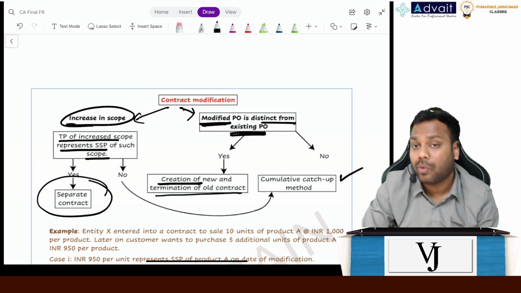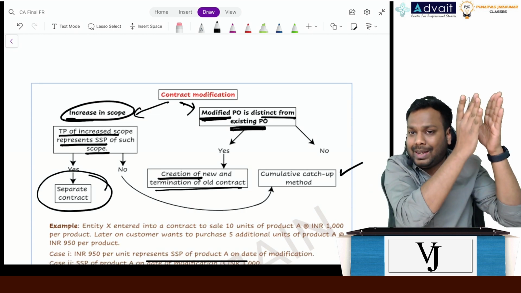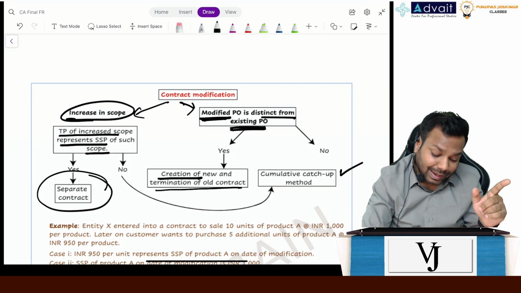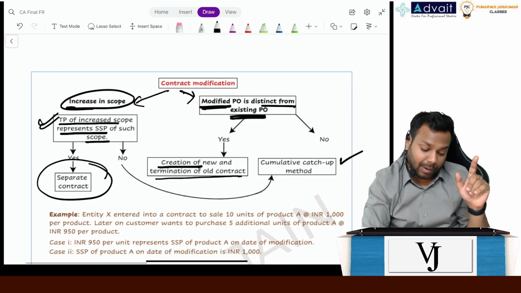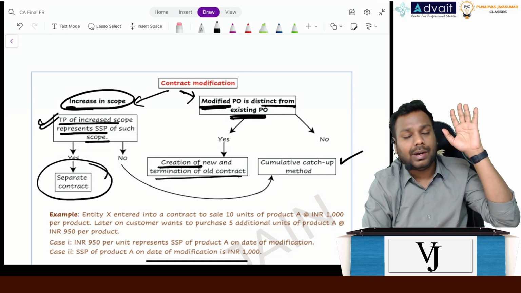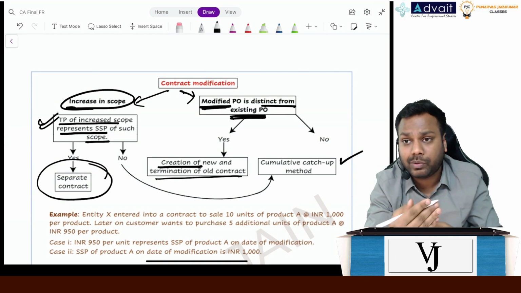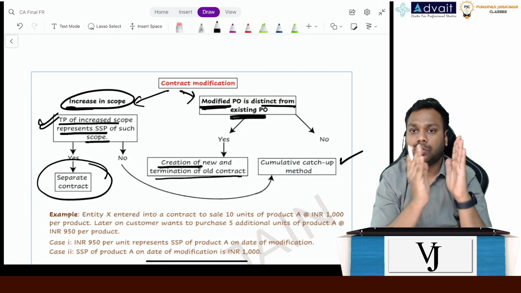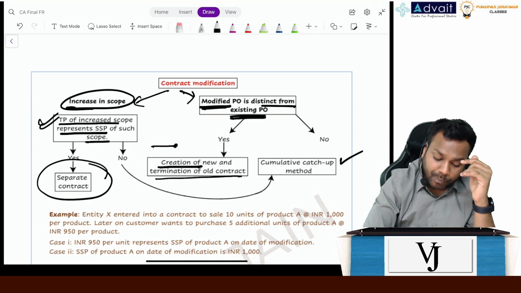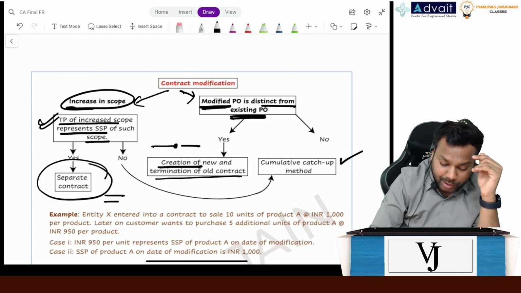Here we put a stop to the old contract and start a new one. In the other case, both contracts will run parallelly: the old contract runs as it is, and the new modified terms are treated as a new contract.